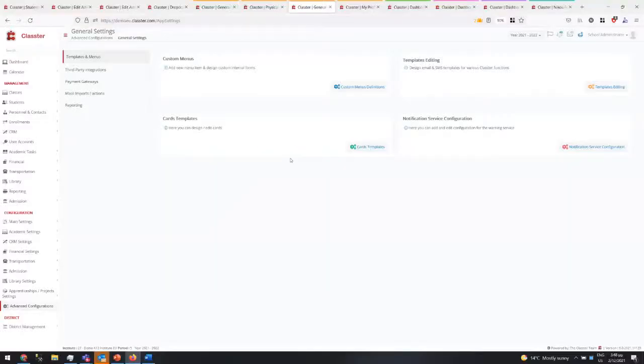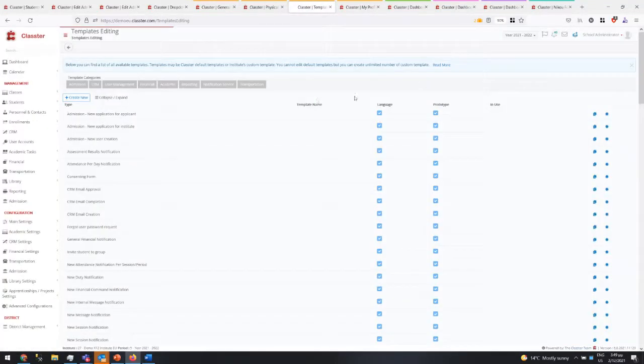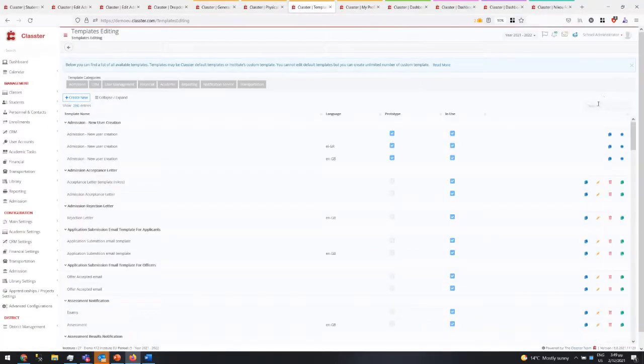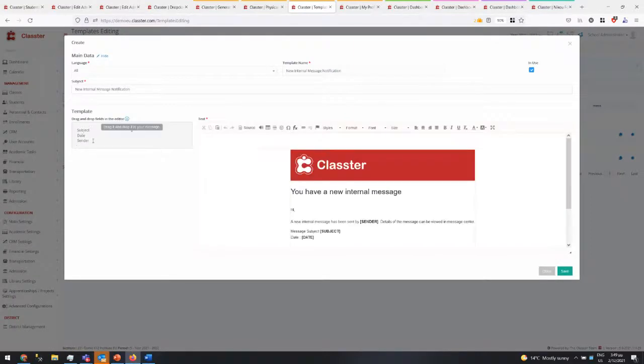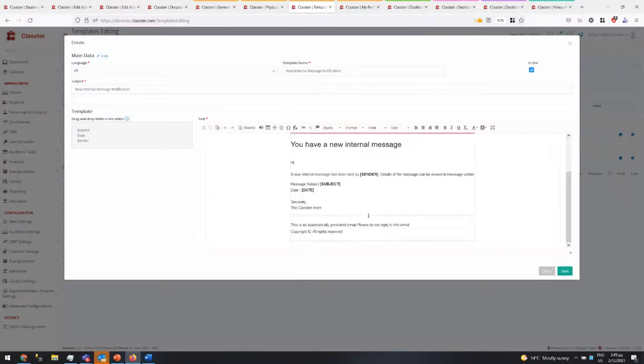So you go to the templates and you search for message. This is a template. You can copy it. For the time being, it's quite simple. The date and the sender, who sent you a mail and when.